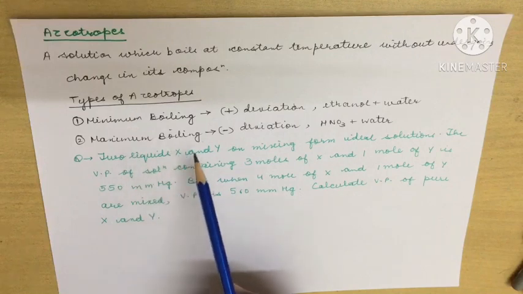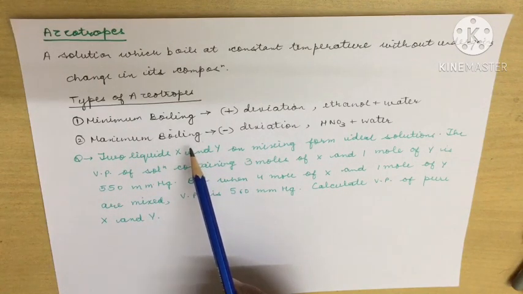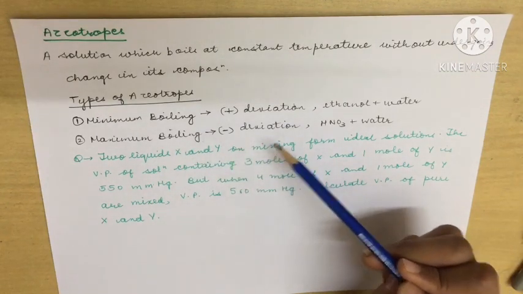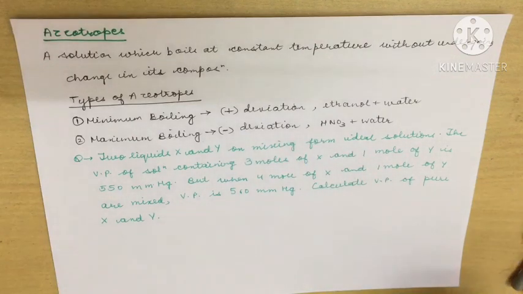The second is maximum boiling azeotropes. Maximum boiling azeotropes are those which have a greater boiling point, and these show negative deviation from Raoult's law. An example is nitric acid and water.